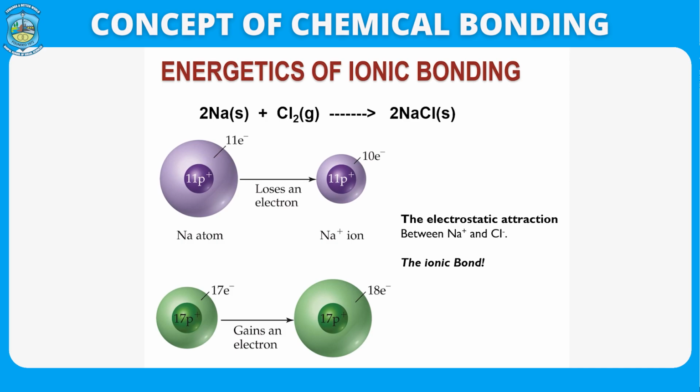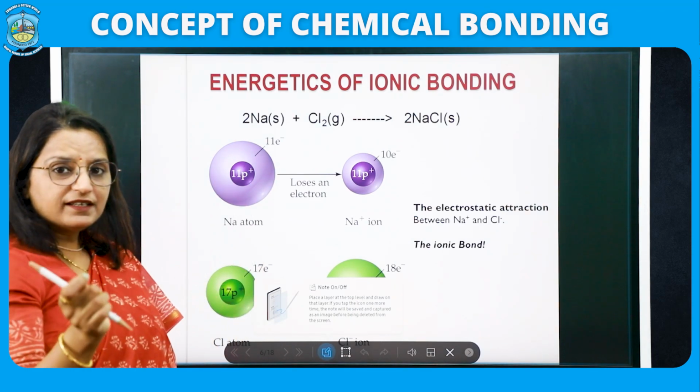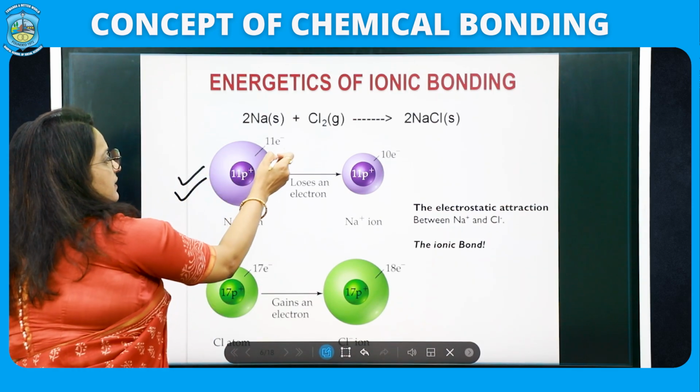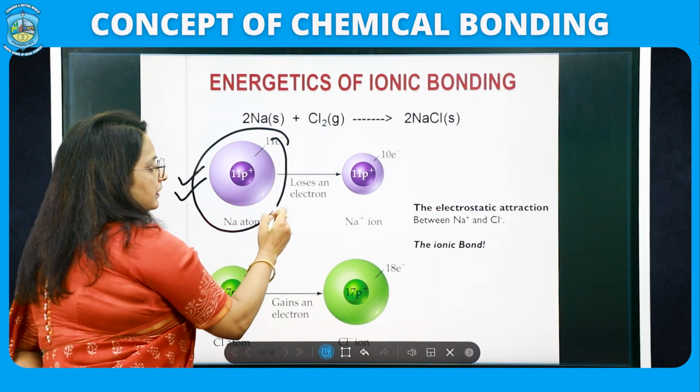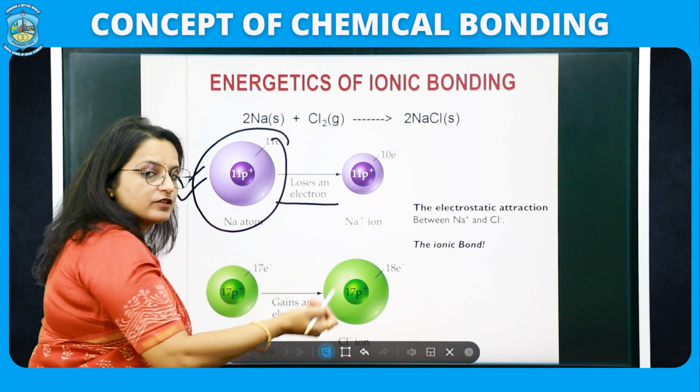So you can see we have two Na and two Cl2. What is happening during this process? Na, this arrangement of electron, it loses its electron and gets converted into positive form.